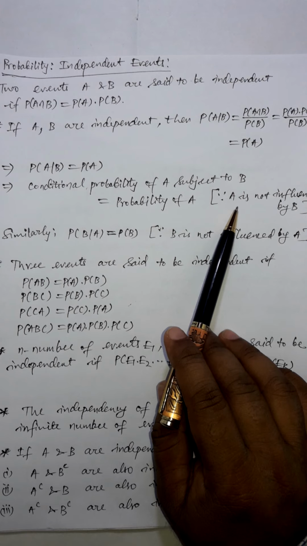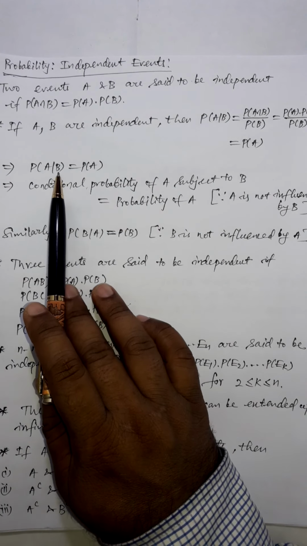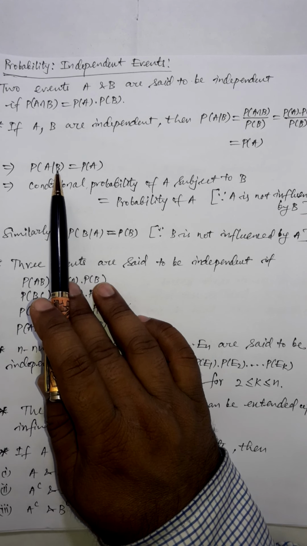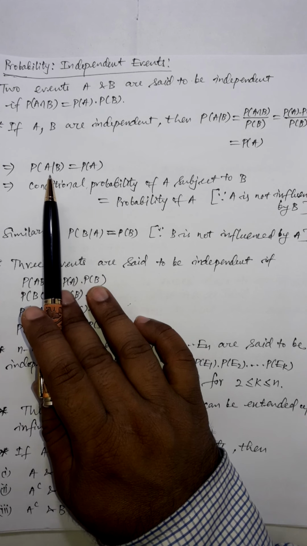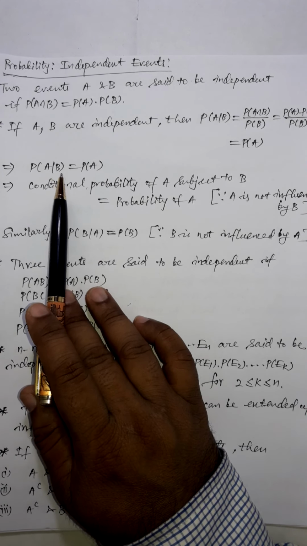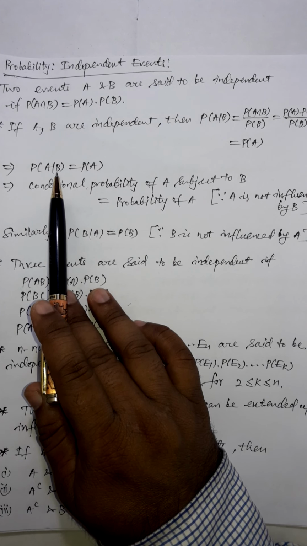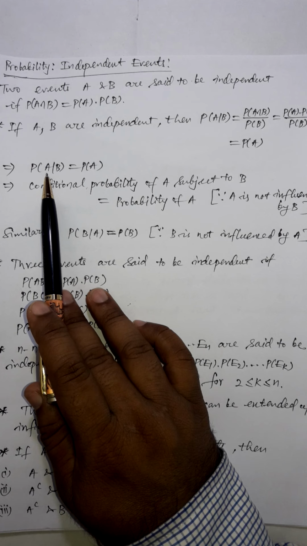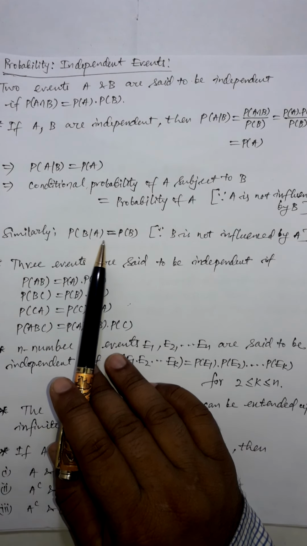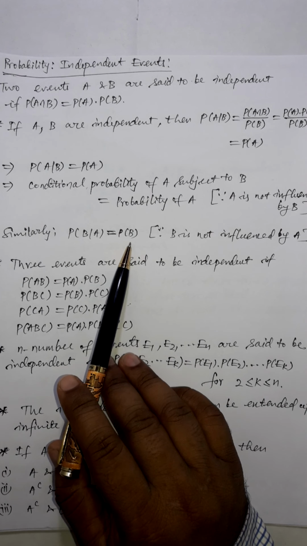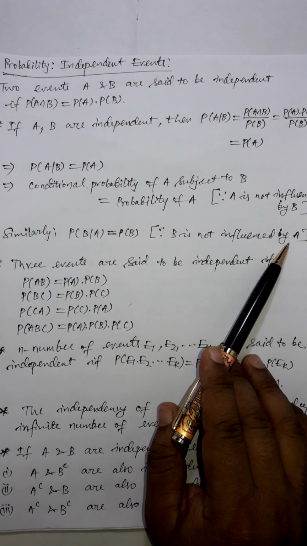So here we automatically come to know that A is not influenced by B. The occurrence of B does not have any effect on the occurrence of A here. That's why the conditional probability of A subject to B is equal to probability of A. That means B is not affecting the event A. Similarly, probability of B subject to A is equal to probability of B if both are independent, and here B is not influenced by the event A.